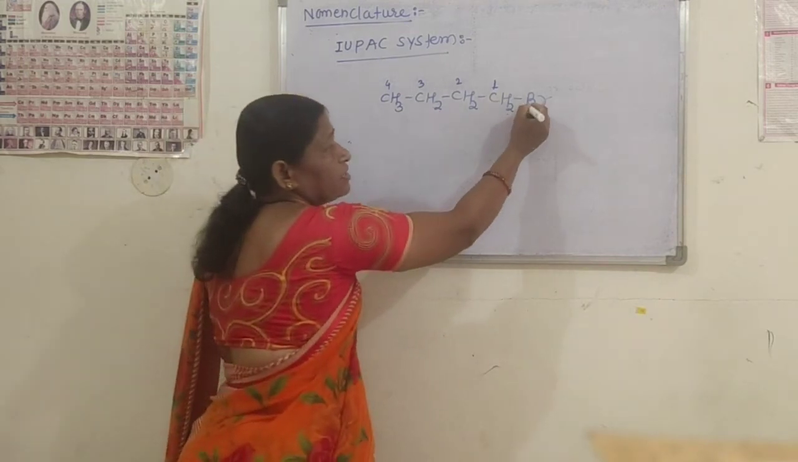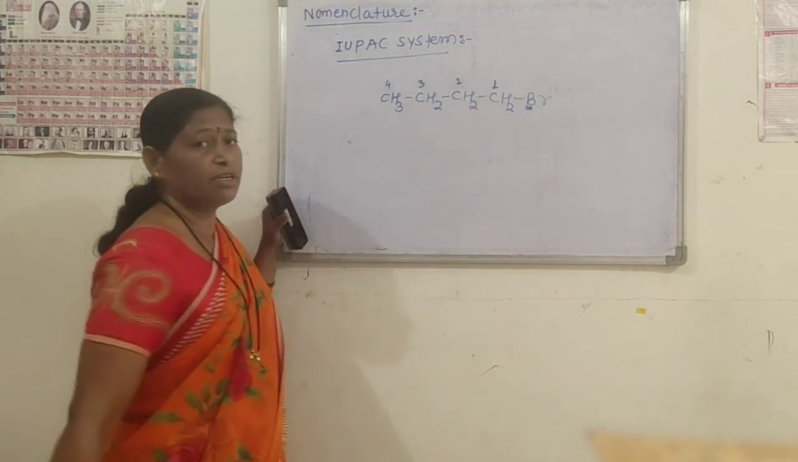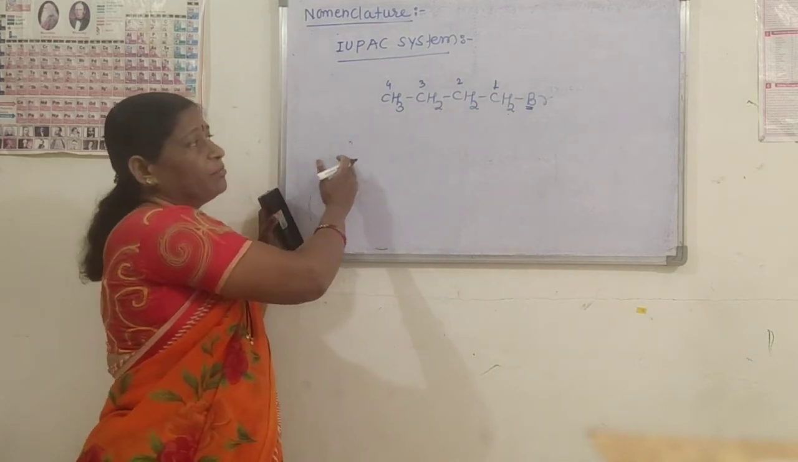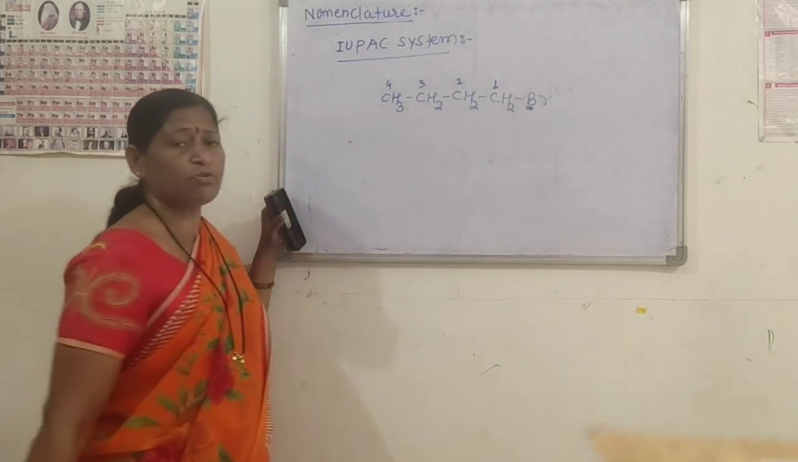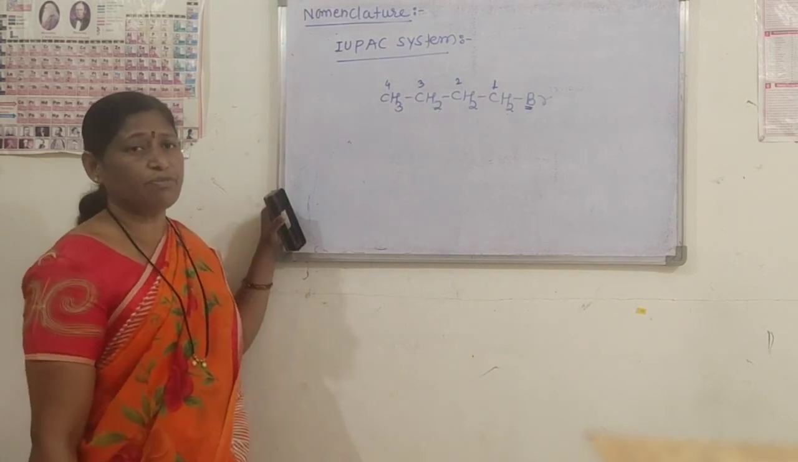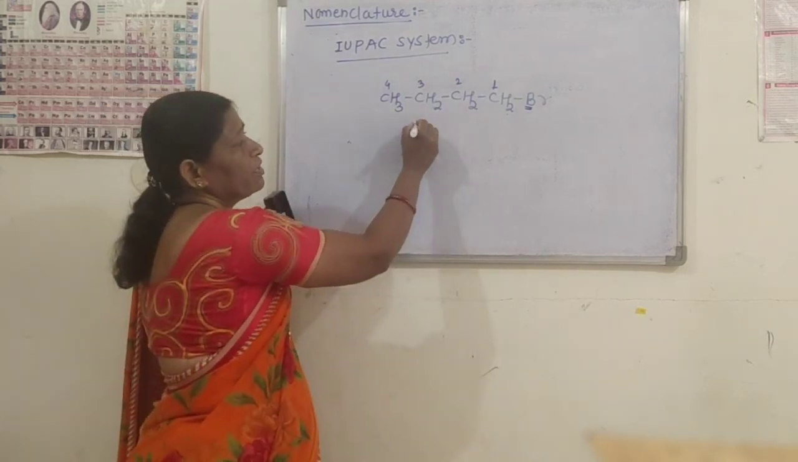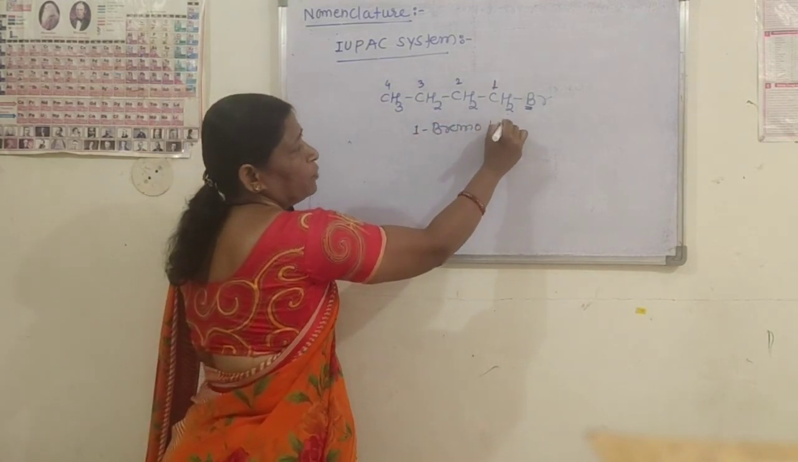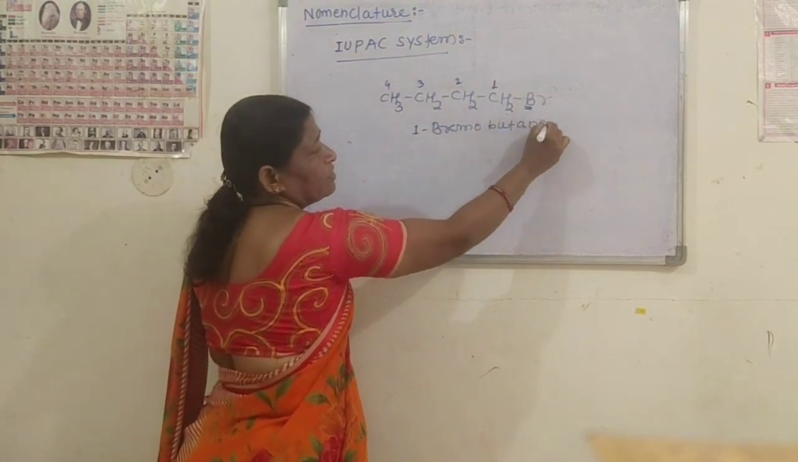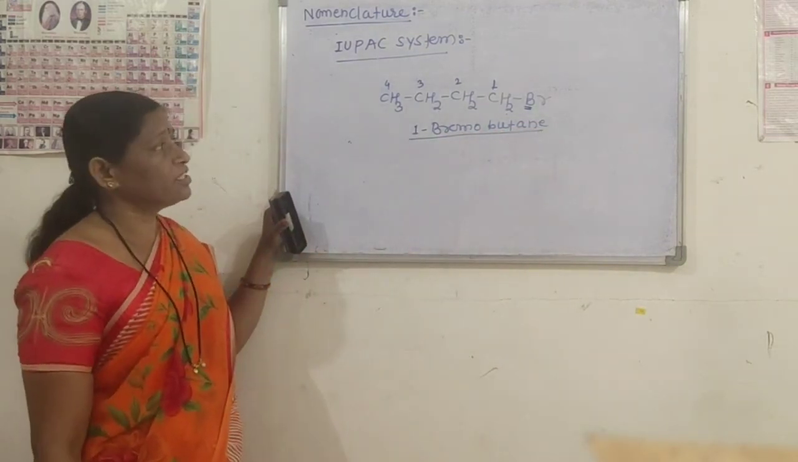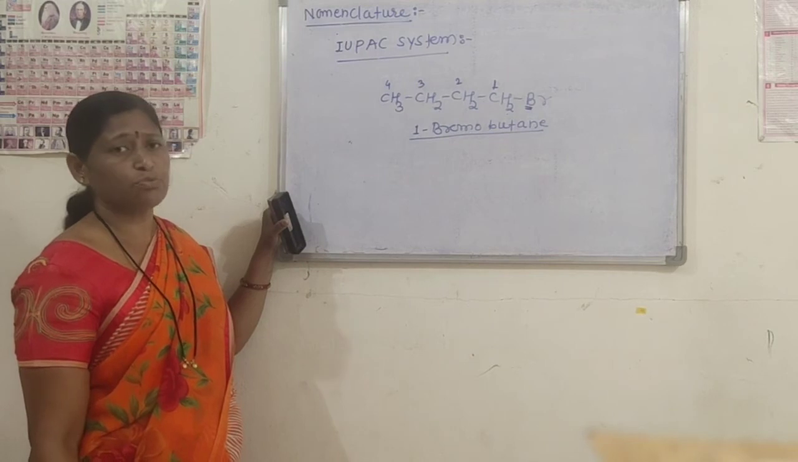This Br atom is attached to the first carbon atom, and the numbering is given from right to left because this Br atom is our functional group, and to this functional group the minimum number is given. Therefore, the name of this compound is 1-bromobutane. This is the IUPAC name of the compound CH3CH2CH2CH2Br.